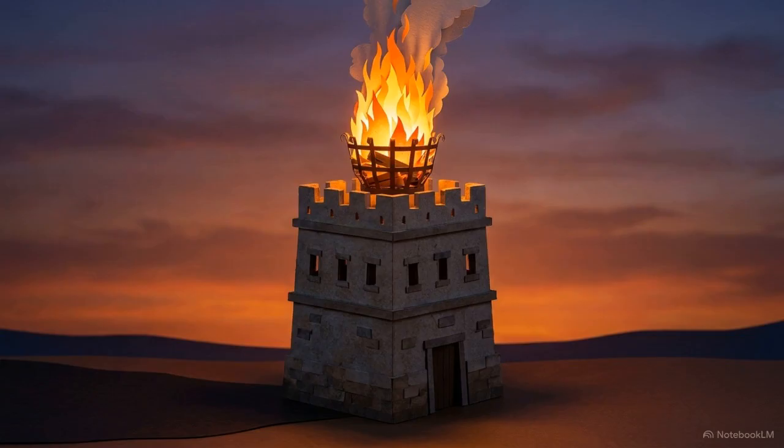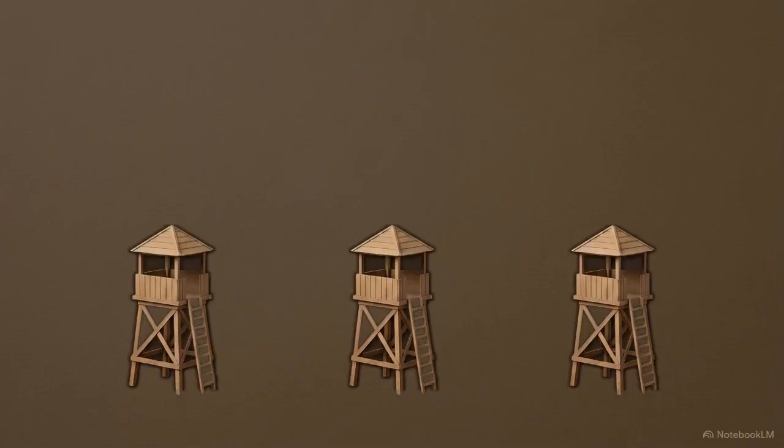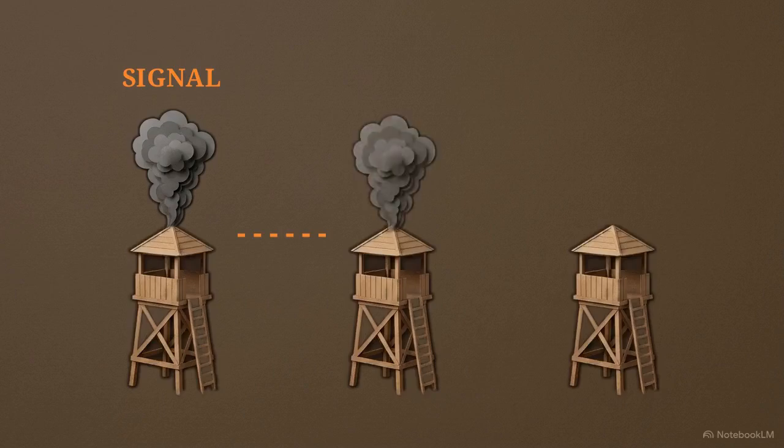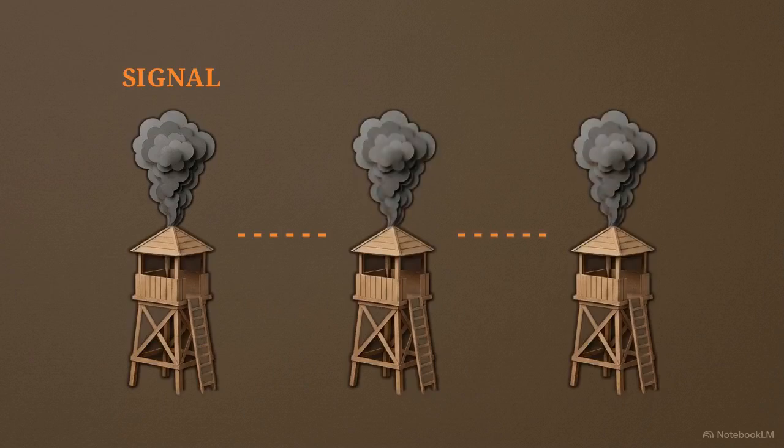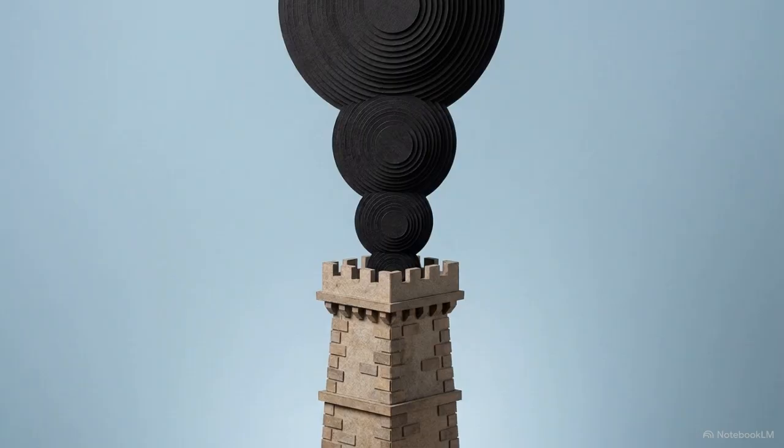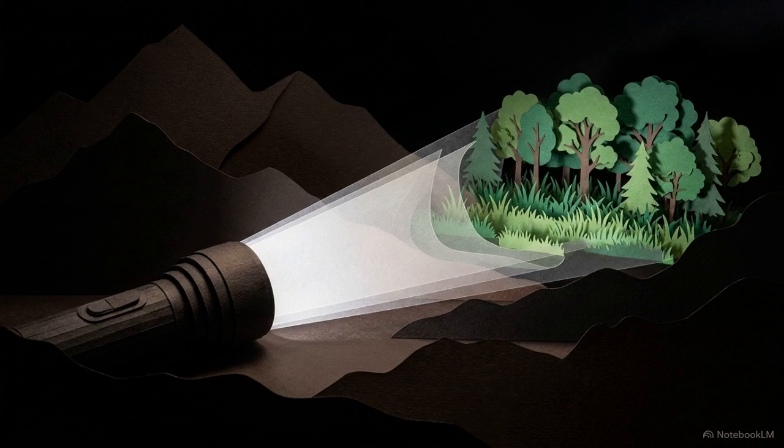A beacon is a fire or light set up in a high place as a warning. That smoke was a signal. A signal is a movement or sound that passes information. For example, lighting a smoky fire told the next tower exactly how many attackers were coming. Imagine waving a flashlight 3 times to tell your friend the coast is clear.